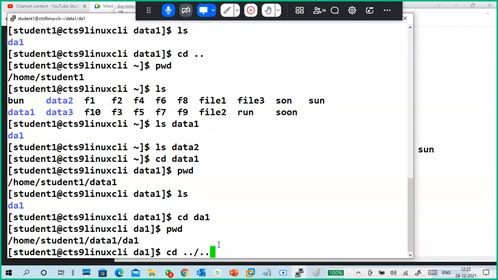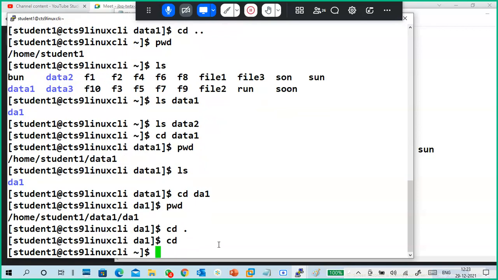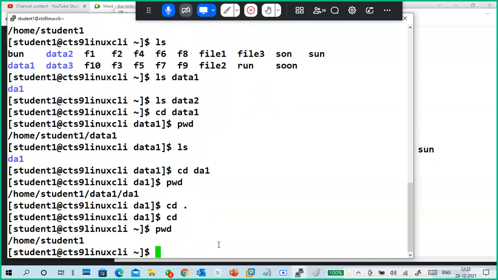Sir, what happens if we put cd dot, a single dot? Yeah, it will go back to your home directory. No, it is not doing that, but cd is enough. cd goes to the home directory. See, it went to the home directory. cd dot is not doing anything.